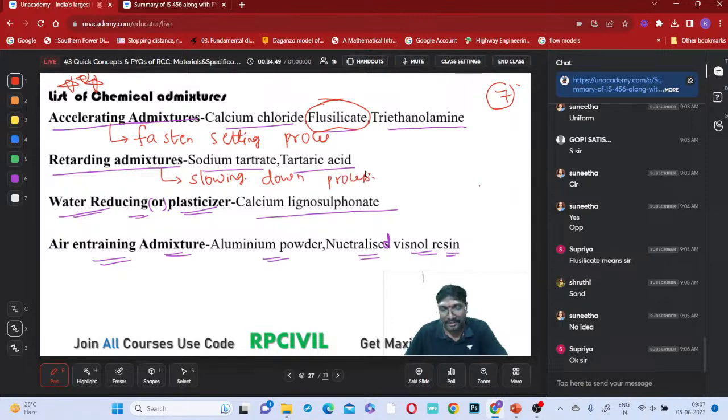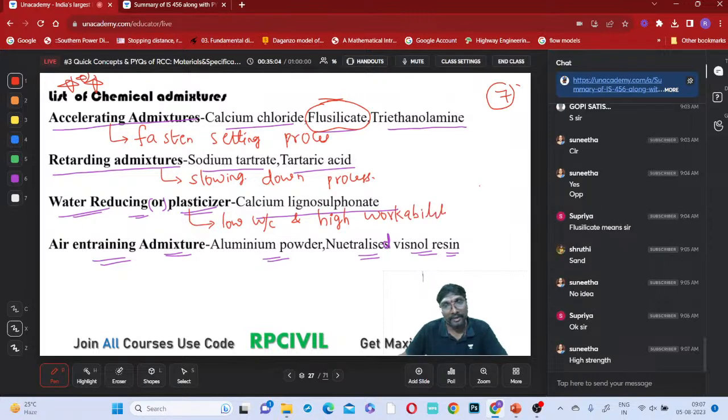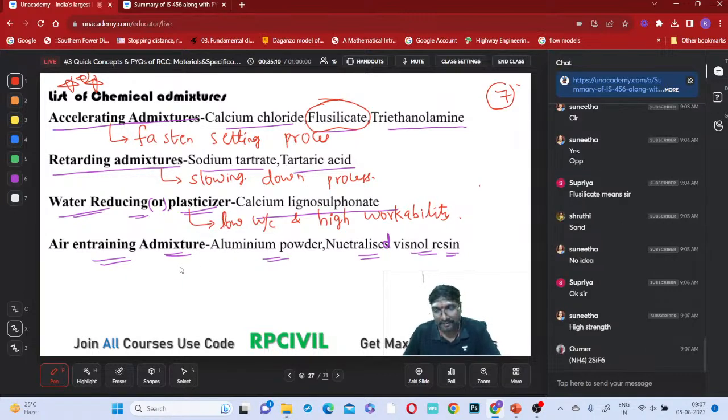And water reducing admixtures, what will they do? Generally they give a low water cement ratio. With low water cement ratio, they will ensure high workability, right? Low water cement ratio means automatically higher strength. Okay. Air entraining admixtures, what will they do?